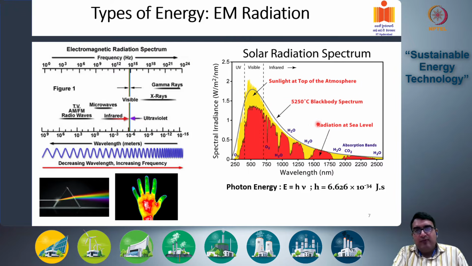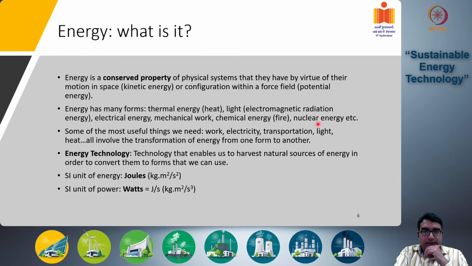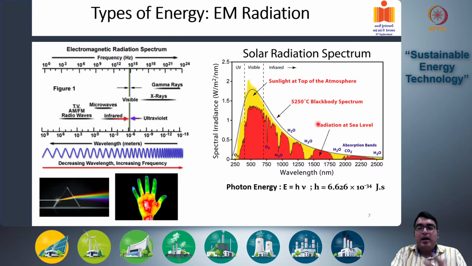Now we will look at various types of energy that I just discussed. What are they, and some basic idea about them before we go along. So one of the major types of energy is electromagnetic radiation. Sunlight is a form of electromagnetic radiation. So are X-rays, radio waves, infrared, microwaves, ultraviolet, etc.